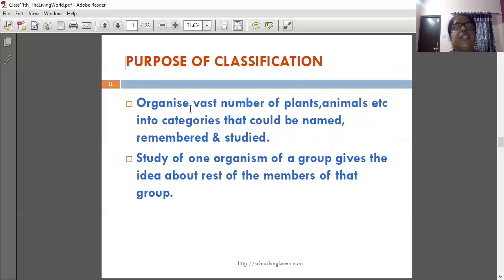The purpose of classification is to organize the vast number of plants, animals, etc. into categories that could be named, remembered and studied. Study of one organism of a group gives the idea about the rest of the members of that group. That is the purpose of classification.